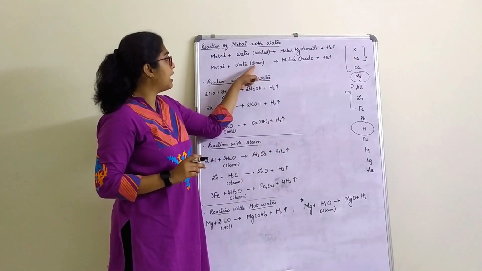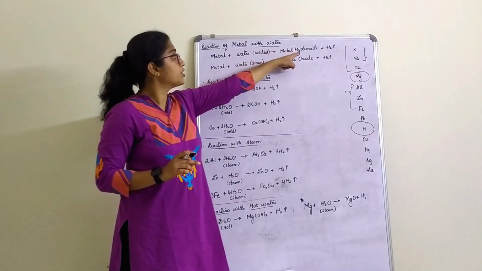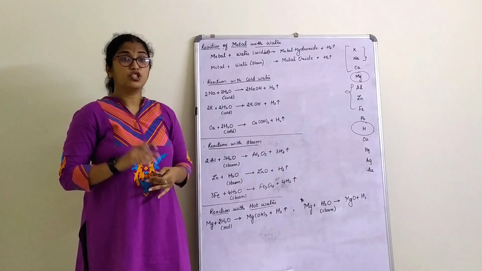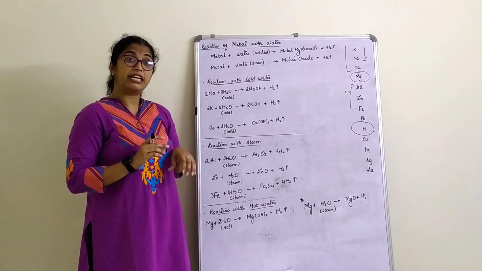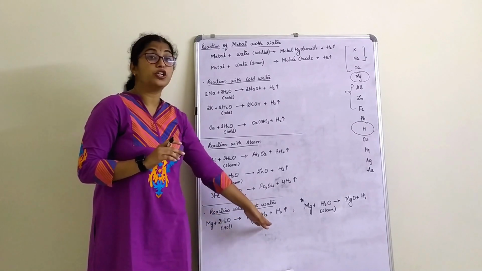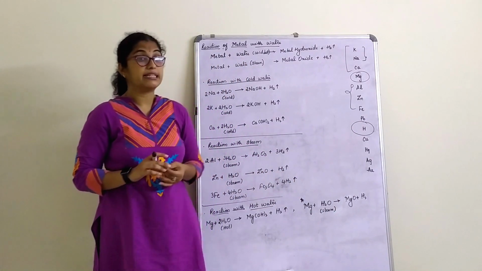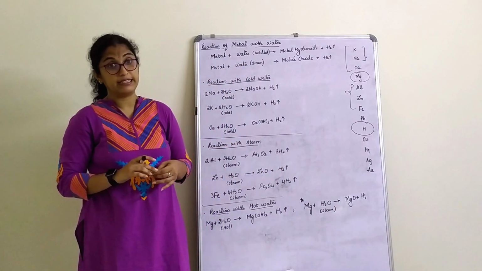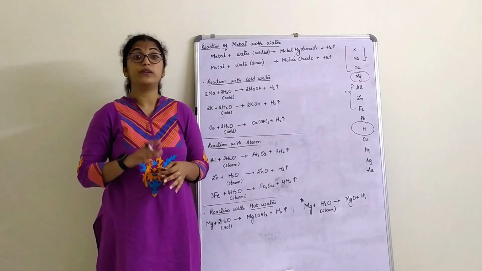Same thing: what should happen with steam? Oxide. It is happening. What should happen with hot water? Hydroxide. It is happening. So magnesium has the special property that it can react with hot water to give its hydroxide, and it can also react with steam to give its oxide. So these are the reactions when a metal reacts with water.